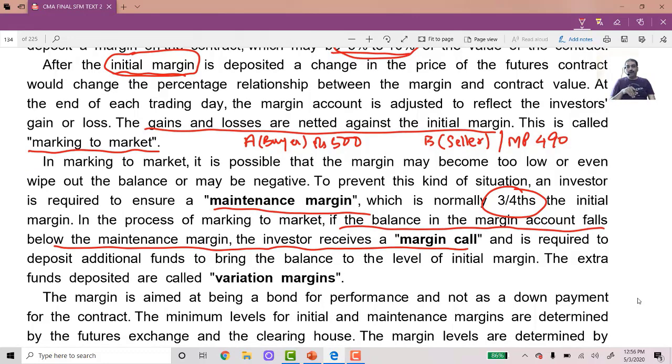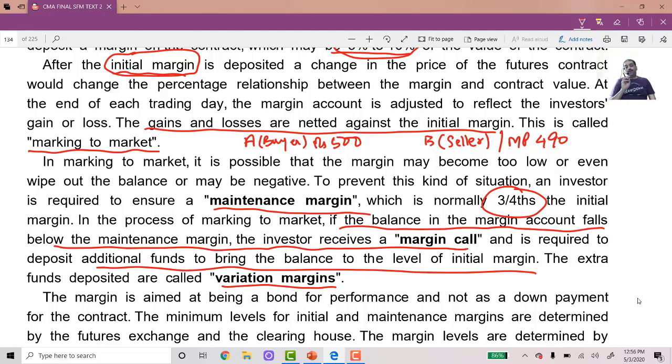Suppose the balance falls to 7,000. Then he will be told your deposit from 10,000 has fallen to 7,000. Please maintain your deposit at 10,000. So he will bring in cash to the extent of 3,000 and maintain the balance again to 10,000. So he will receive a margin call and be asked to deposit additional funds to bring the balance to the level of initial margin. So again we are coming back to the first balance. The extra funds deposited, 3,000, is called variation margin.